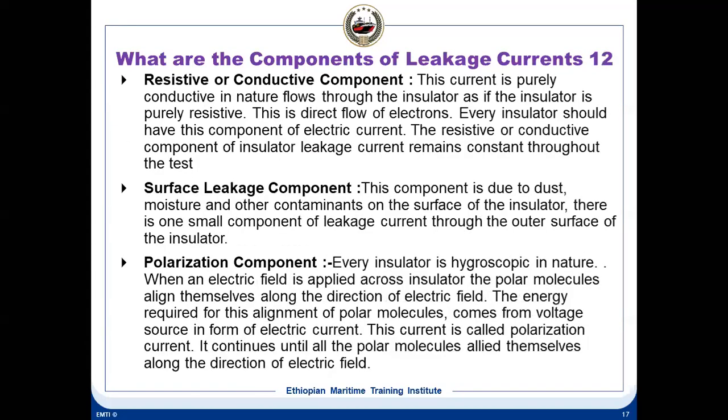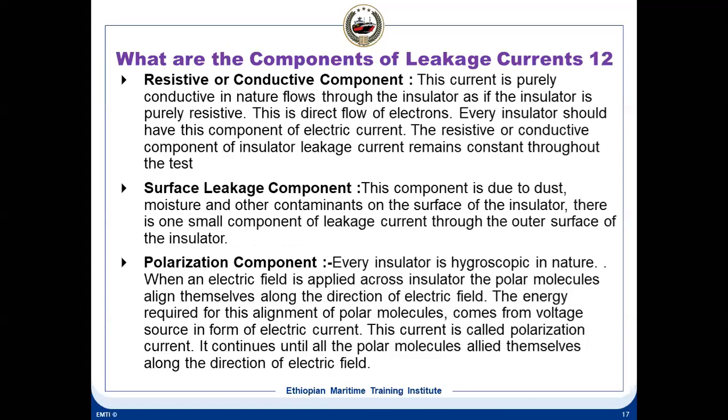Another is called the resistive or conductive component. Now the current is purely conductive in nature and flows through the insulator. This is a direct flow of electrons. Every insulator will have a component of electric current like this. So the resistive or conductive component of insulator leakage remains constant throughout the test. So one is the resistive part, or we can say the conductive part.